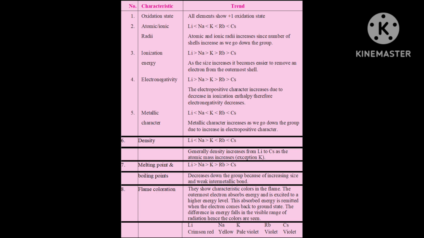The other metals form superoxide. The superoxide means O2 1 minus. The superoxide ion, O2 1 minus, is stable only in the presence of large cations such as potassium, rubidium, cesium, that is K, Rb and Cs.